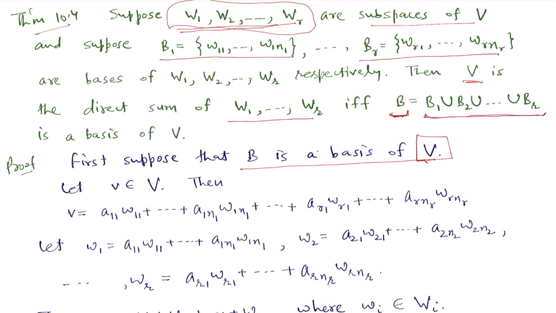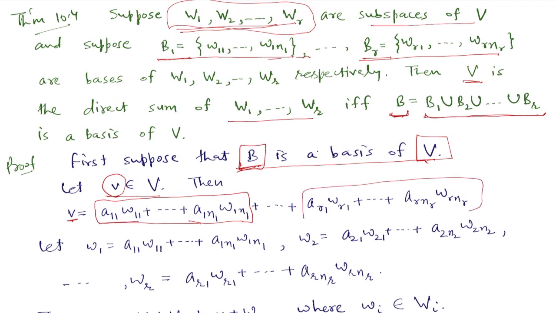So pick an element v in V. Now because we are assuming B is a basis of V, we can write this v as a linear combination of elements in B. Elements in B are elements in B1, B2, ..., Br. So we can write v as a11 w11 + ... + a1n1 w1n1, this is corresponding to the basis B1, and so on, and this last part is corresponding to the basis Br.